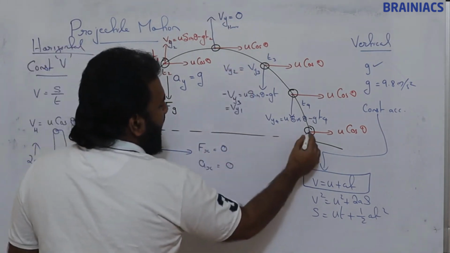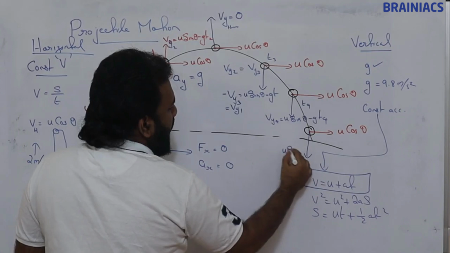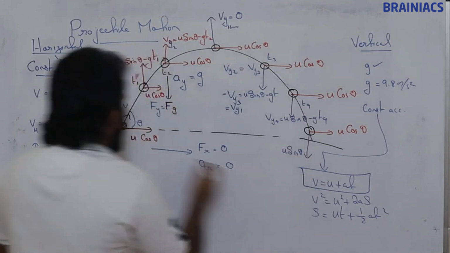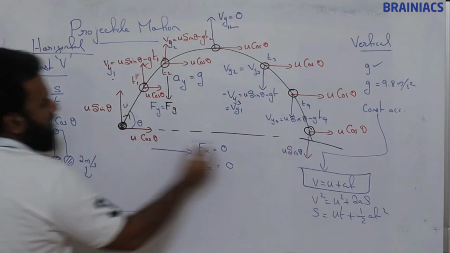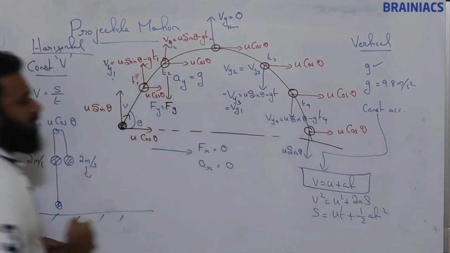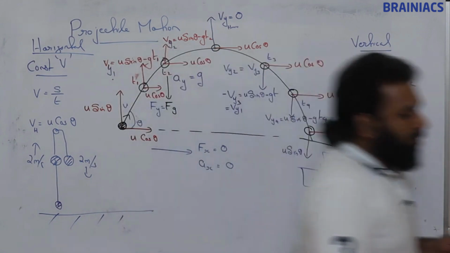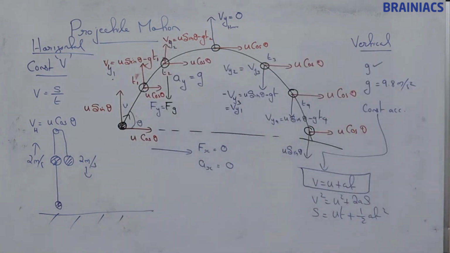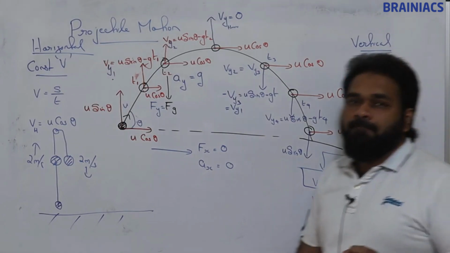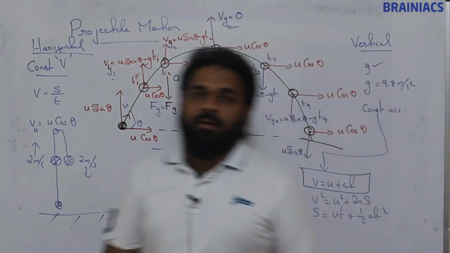Finally, before hitting the ground, this velocity is going to be u sine theta again. Whatever velocity it had at the start, the same magnitude will be there. Clear? Note it down. Pause the screen and note it down.